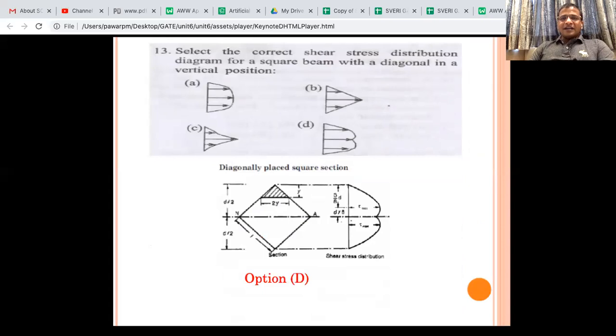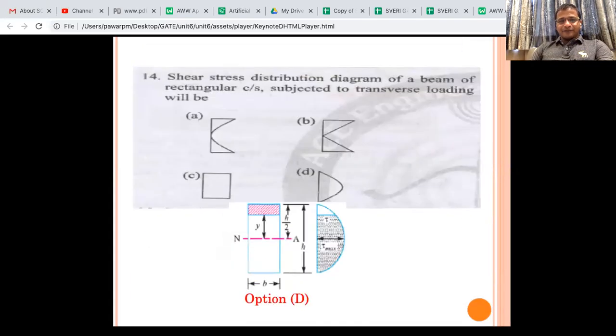Again, select the correct shear stress distribution diagram for the square beam with diagonal in the vertical position. What is said, diagonal in the vertical. It is twisted a little bit. You have to be careful. There are two diagonals. Either you make the diagonal vertical or horizontal. The shape will come something like this only. So you have to select the answer as D.